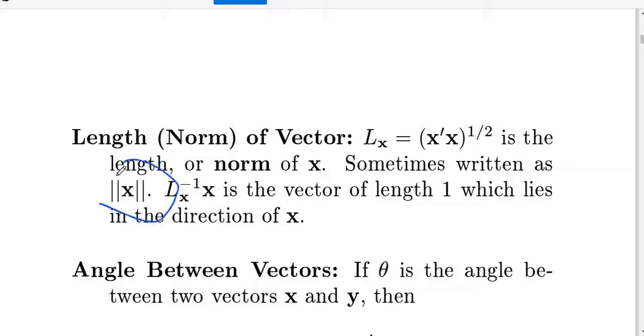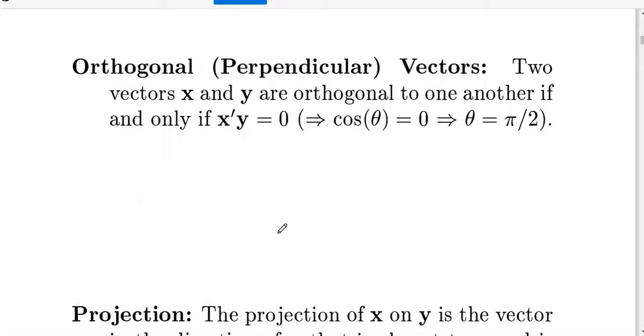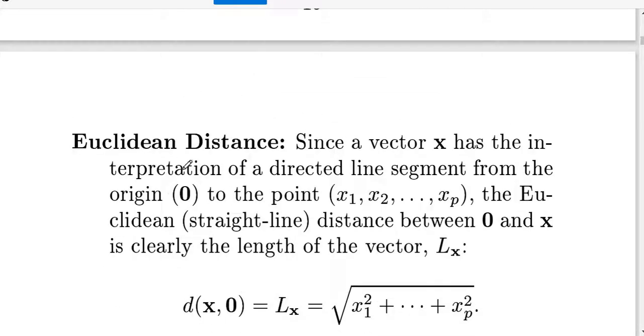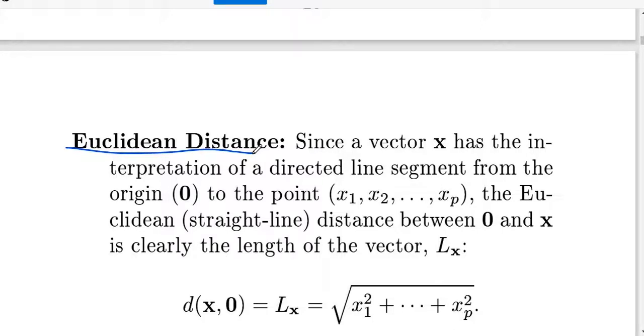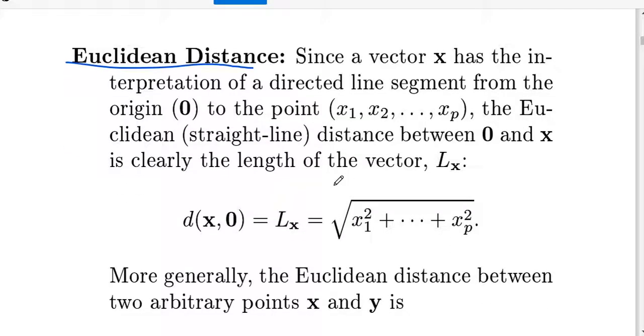You take the square root of the sum of the squared terms. Angle between vectors and projection can also be discussed. Euclidean distance is an important topic in statistical distance also. For example, for two points, you take the squared differences and then the square root.